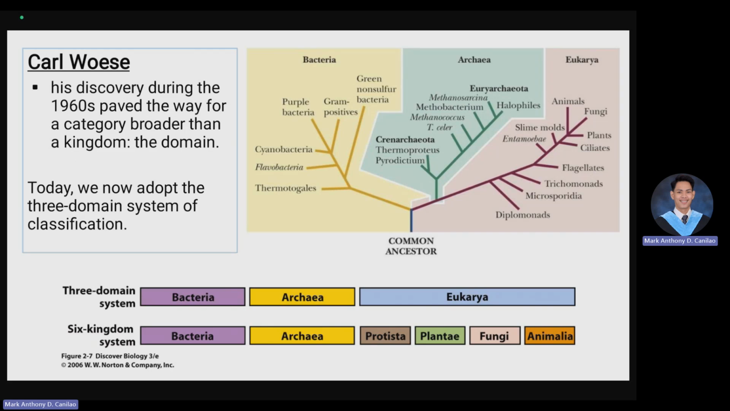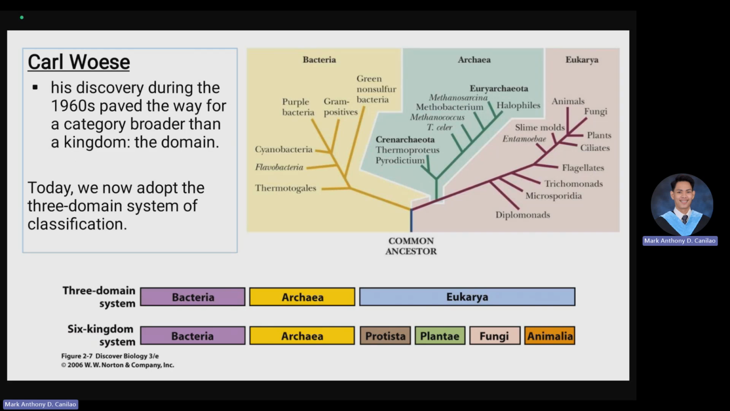But since Carl Woese is a very great scientist, he discovered and included the domain. Today, we now adopt the three-domain system of classification. These are the BAE that we also use, the acronym for us to classify the three domains of the system. The BAE stands for bacteria, archaea, and eukarya.